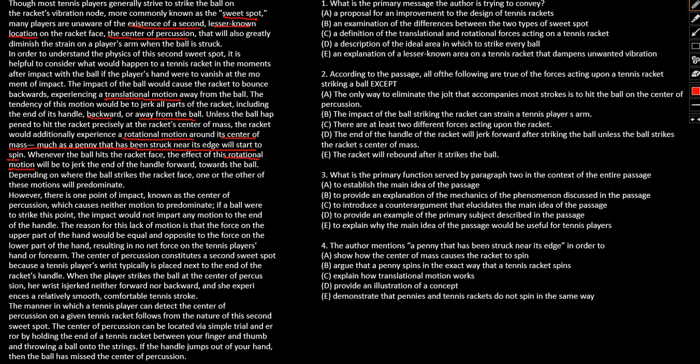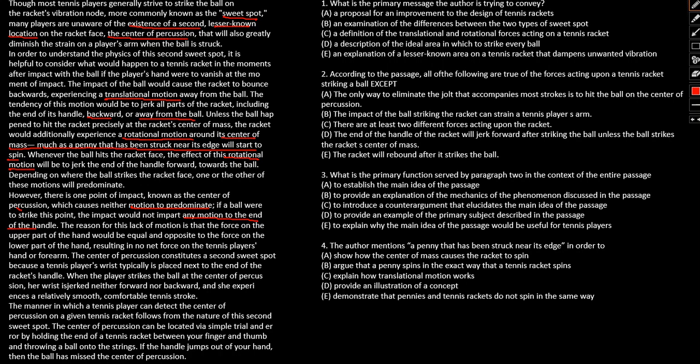However, there is one point of impact known as the center of percussion which causes neither motion to predominate. If the ball were to strike at this point, the impact would not impart any motion to the end of the handle. So this is the benefit.